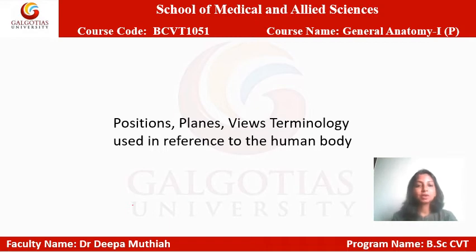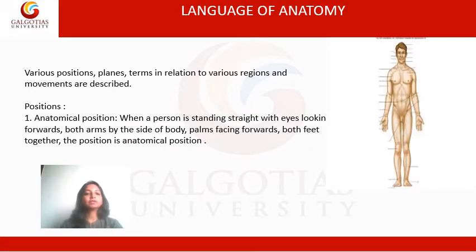Okay, let's talk about positions, planes, views, and terminology used in reference to the human body. The first one we're going to learn today is about position. What is a position? Positions can be of three types: anatomical position, supine position, and prone position.